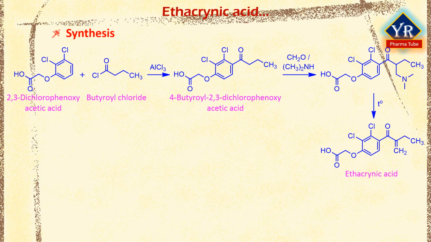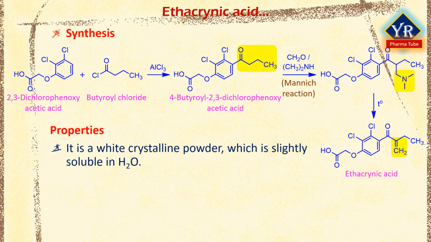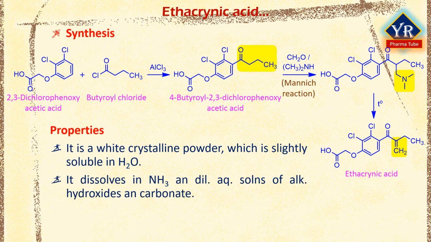2,3-dichlorophenoxyacetic acid, which is acylated with butyryl chloride forming 4-butyryl-2,3-dichlorophenoxyacetic acid, which is further aminomethylated under controlled reaction conditions using dimethylamine and formaldehyde. The resulting product undergoes further thermal degradation forming an unsaturated ketone known as ethacrynic acid. Ethacrynic acid is a white or almost white crystalline powder which is very slightly soluble in water, and dissolves in ammonia and dilute aqueous solutions of alkali hydroxides and carbonates. It should be kept in a well-closed container.